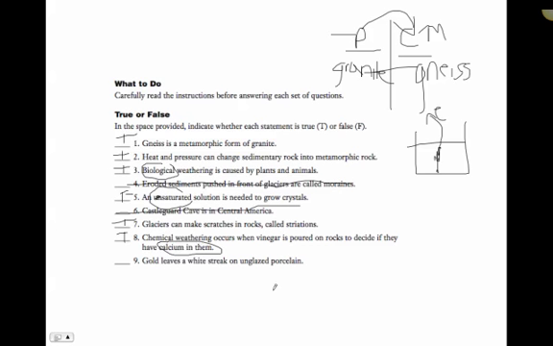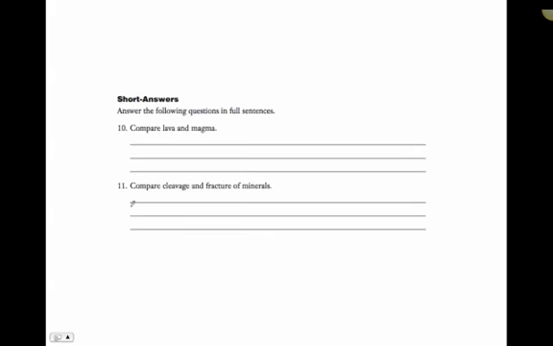Gold leaves a white streak on a porcelain streak plate. So one of the differences between real gold and fool's gold is the streak test. Fool's gold, which is iron pyrite, when we streak it, it leaves behind kind of a grayish color, a blackish gray. Real gold, when we streak it, it streaks the color gold. So this is false. Doesn't leave a white streak. Real gold leaves kind of a yellowish gold streak. So this is false. Let's keep going.